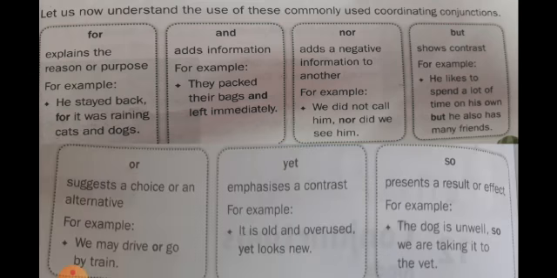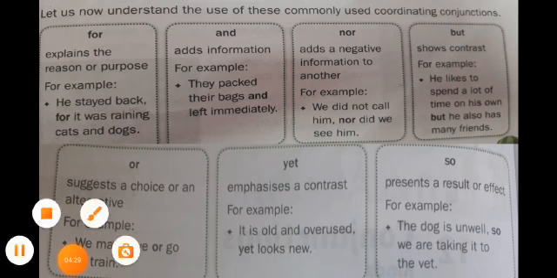Or suggests a choice or an alternative. For example, we may drive or go by train. Yet emphasizes a contrast. For example, it is old and overused yet looks new. So presents a result or effect. For example, the dog is unwell, so we are taking it to the vet.